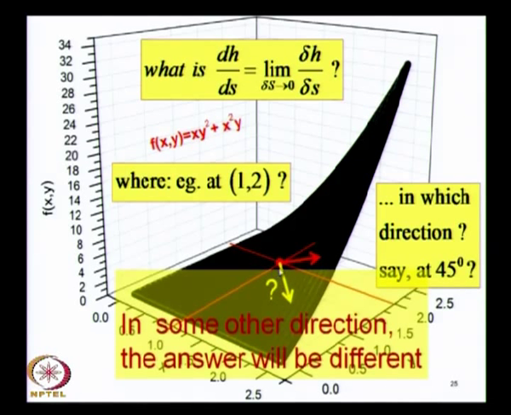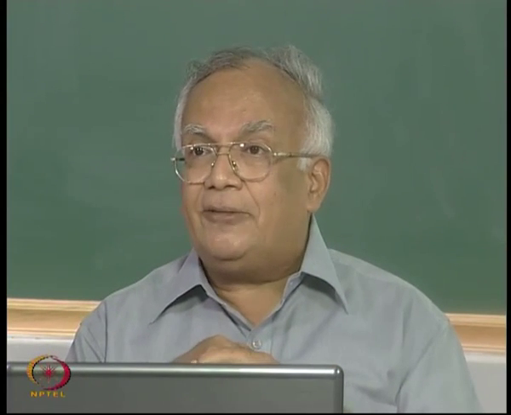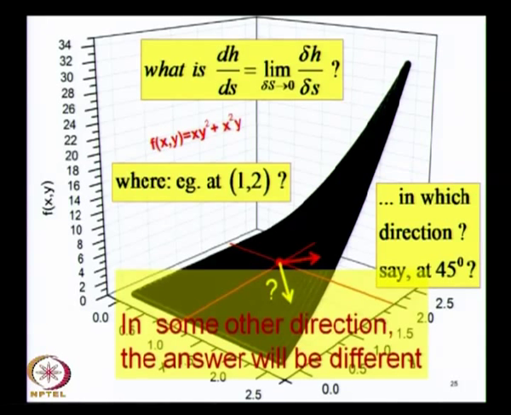And if you have a drop of water over here, it is going to move along the line of what you call the steepest descent, okay. So what are we talking about? We are talking about the derivative, a derivative here which is dH over ds or ratio delta H over delta S. This is a ratio of two scalar quantities which is obviously a scalar, whose value however depends on the direction in which you are measuring it.